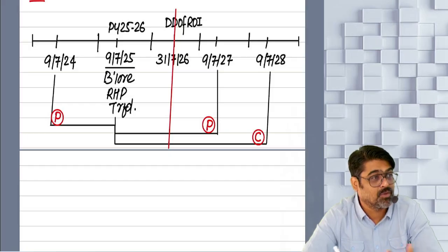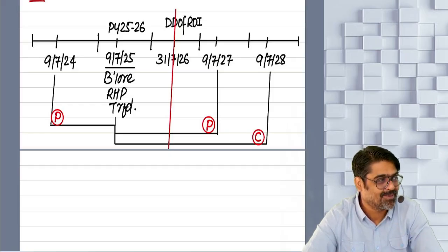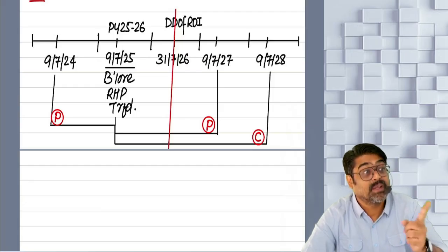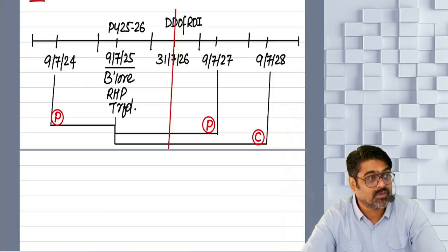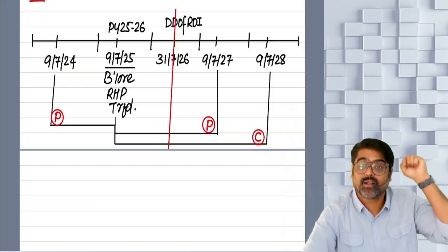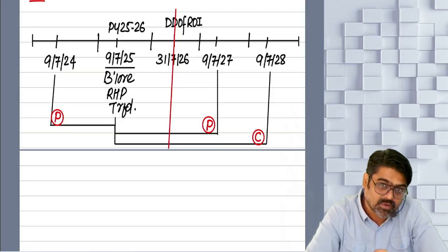But what if within those 3 years you sell the new property also? Then the exemption which we gave based on the investment in this property, yes or no, will be revoked. And how will that be revoked? Simple.